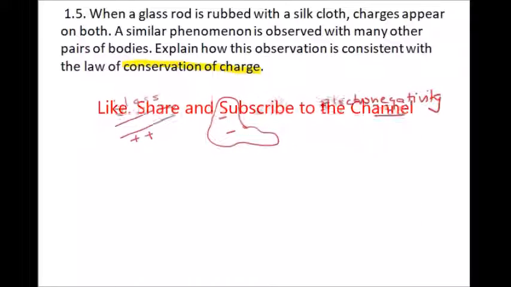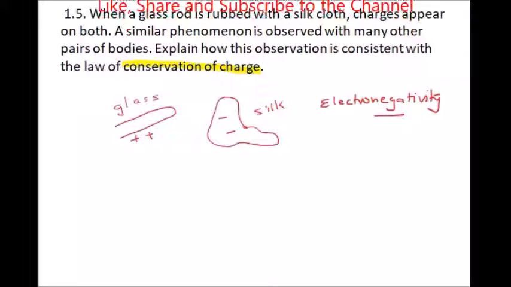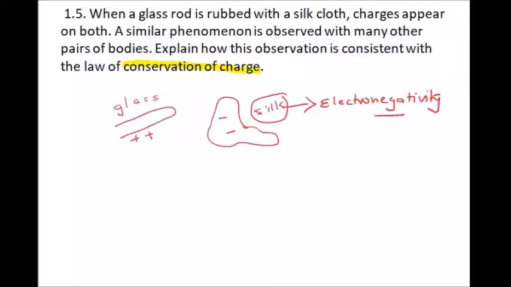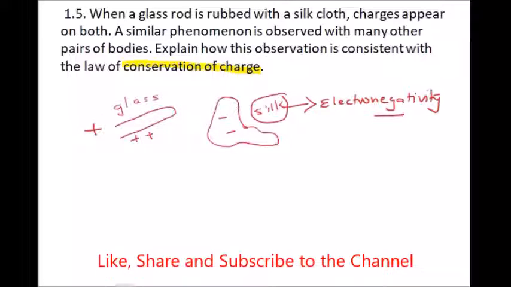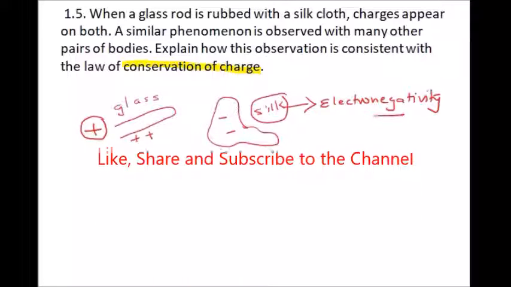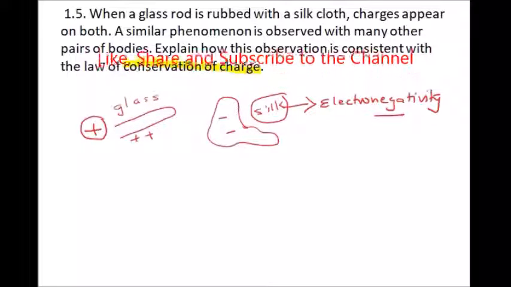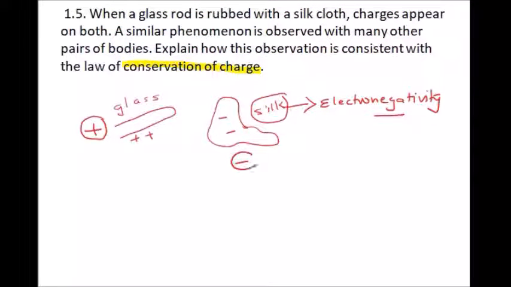Electronegativity means the affinity of a body to acquire electrons. So here in this example of glass and silk, silk is more electronegative. So silk will attract the electrons from the glass rod. Since the glass rod is losing electrons, it becomes positively charged, and since silk is acquiring electrons, it becomes negatively charged.